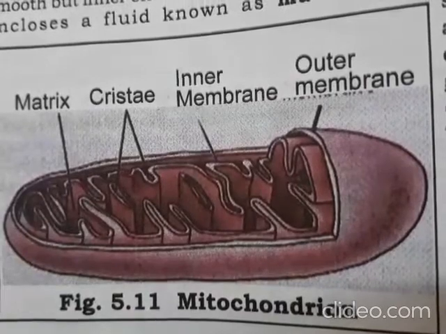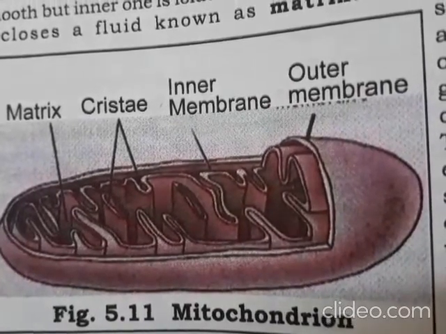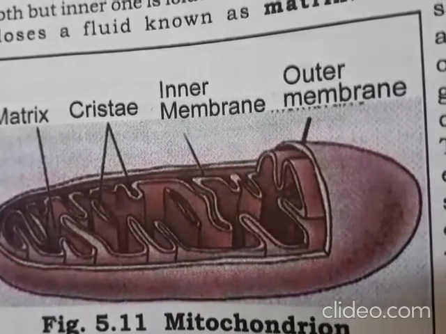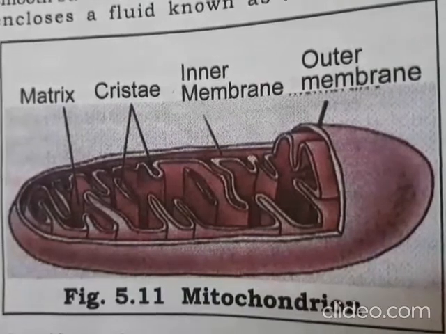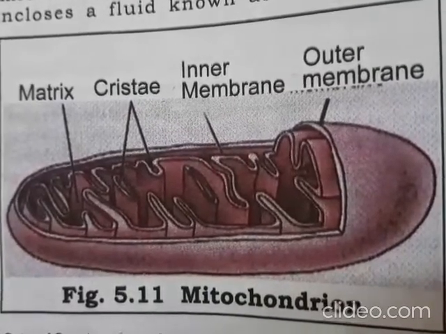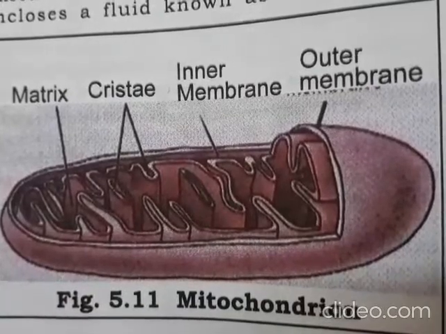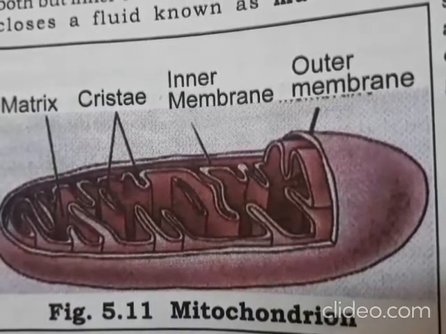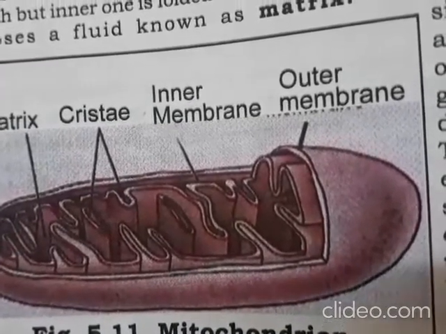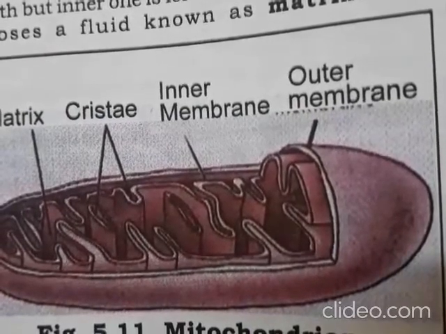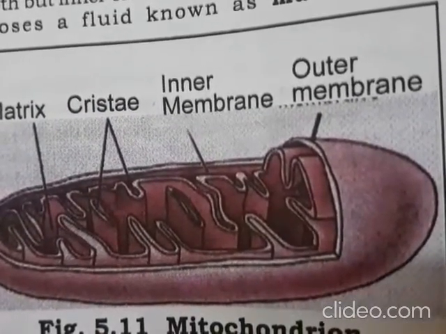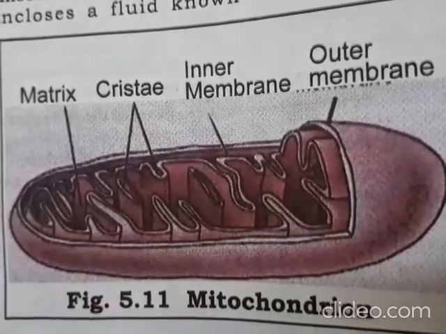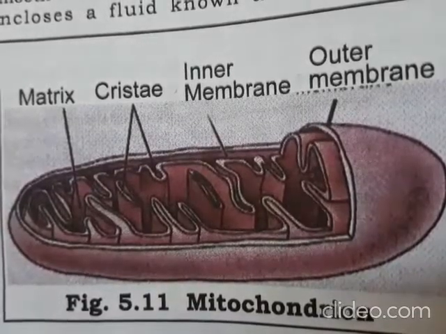Now, what is the extra? This mitochondria has a strange feature: they have their own DNA and ribosomes. I said only the endoplasmic reticulum will manufacture the food, that is the ribosomes. This is strange, even here in the mitochondria that is present. What is there? DNA and ribosomes. Therefore, mitochondria are able to make some of their own proteins. This is the special function of the mitochondria. They are able to make some of their own proteins. Understood?